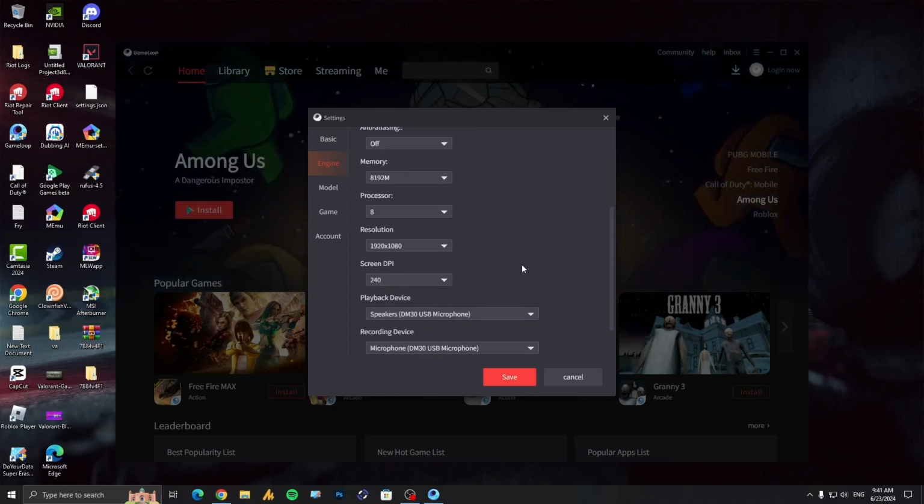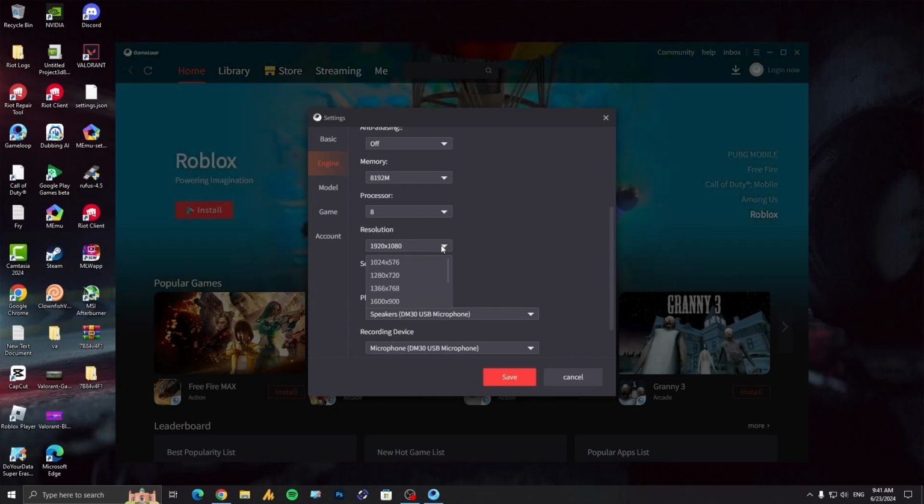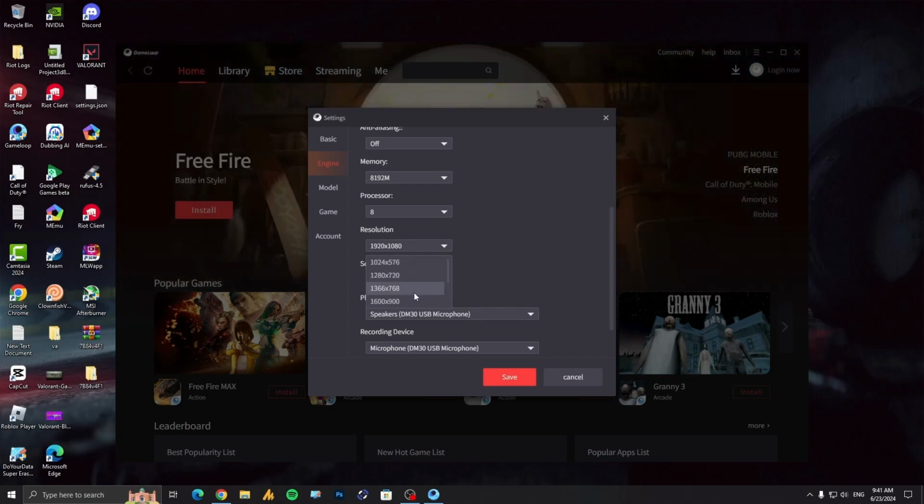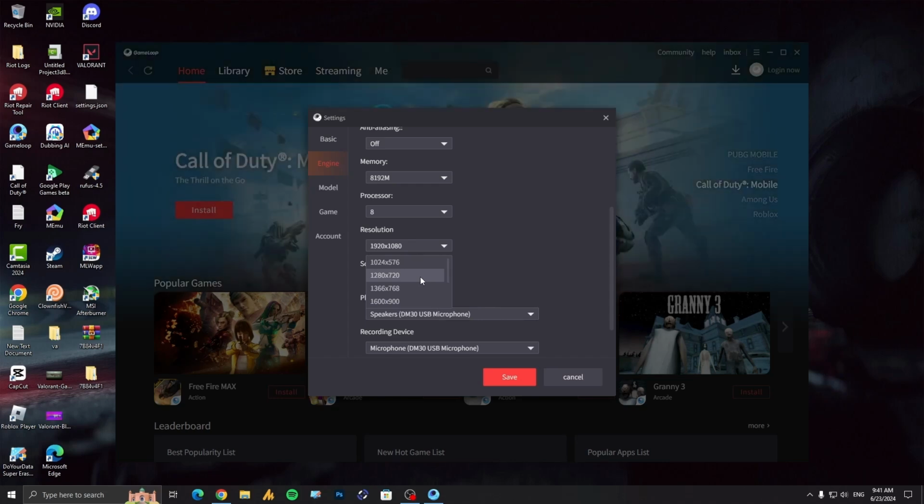Now in my case, I'm using 1920x1080p, getting 60 FPS, which is still not good enough, but that's fine. Like, I can enjoy my gameplay. But if you need more FPS, you can reduce the resolution. You can go at 1280x720p, which is the best wide resolution, I guess. You can go with that.